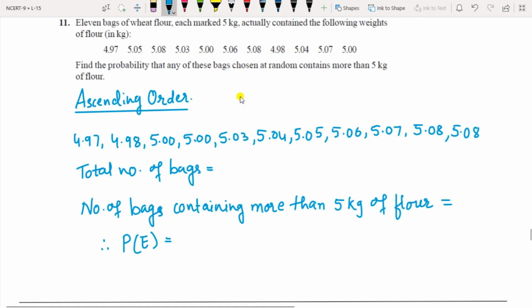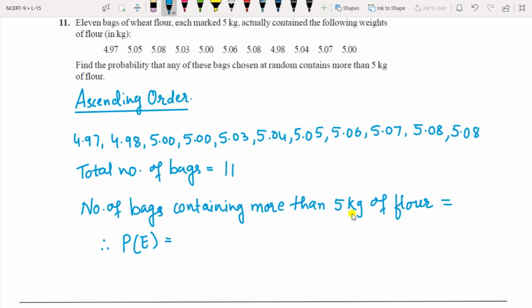Question 11 is: 11 bags of wheat flour, each marked with 5 kg. The actual weights of the flour have been given here. On the wheat flour bags it is marked 5 kg, but the actual weights are given. Now you have to find the probability that a bag chosen at random contains more than 5 kg. First write the weights in ascending order. So these are in ascending order. The total number of bags here, count them: 1, 2, 3, 4, 5, 6, 7, 8, 9, 10, 11. It is given in the question, that is 11 bags.